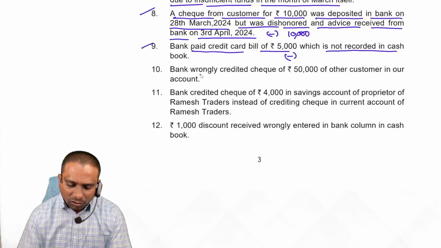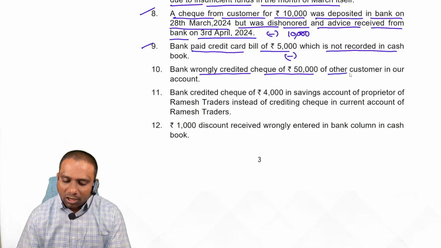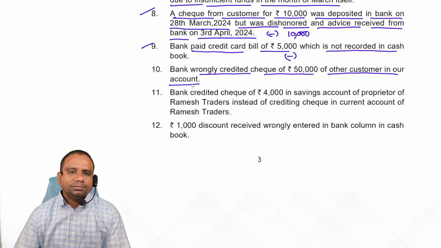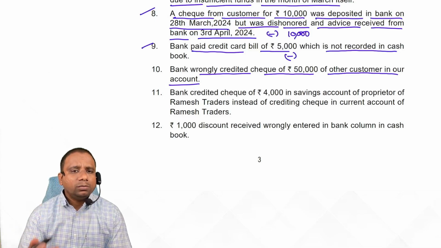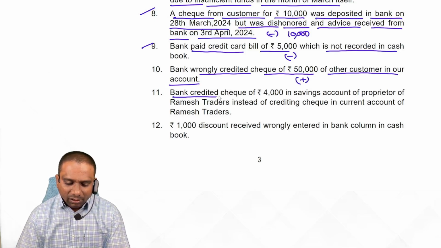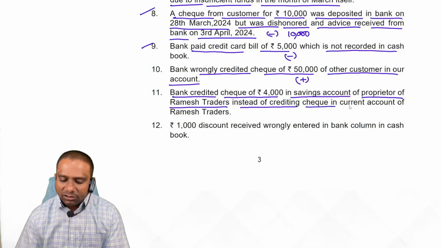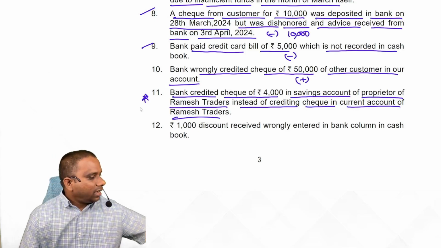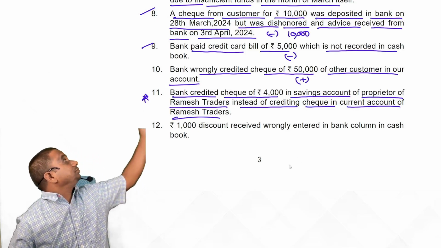Next, bank wrongly credited a check of 50,000 of another customer in our account. Whether it is by mistake or not, our bank balance increases, so simply add 50,000 rupees. Next, bank credited a check of 4,000 in the savings account of the proprietor of Ramesh Traders instead of crediting it in the current account of Ramesh Traders. Important, students. Actually, I have deposited a check.